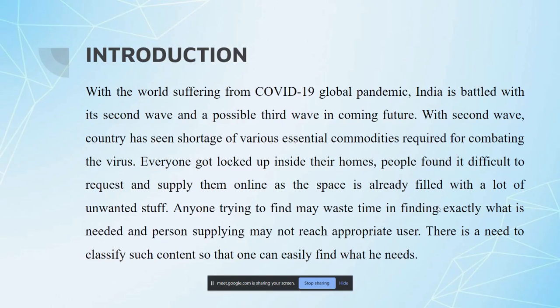So there was no proper means, and even if they were getting requests through online medium, it was getting messed up, because requests were coming on social media platforms where many other things are also there. So requests were getting messed up, and people were not able to prioritize them. So we thought there is a need to classify such content so one can easily find what he needs.